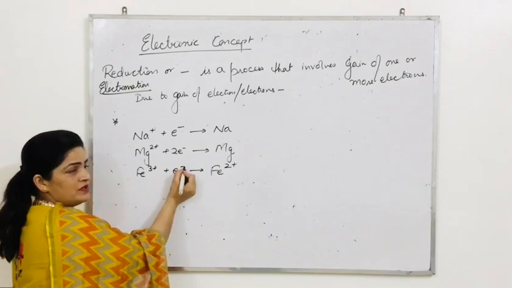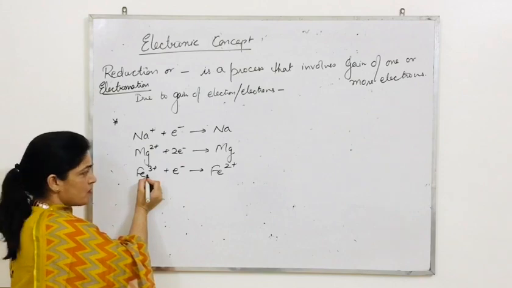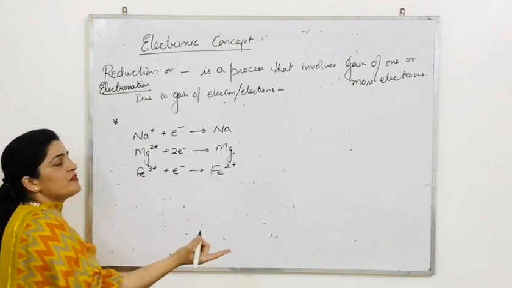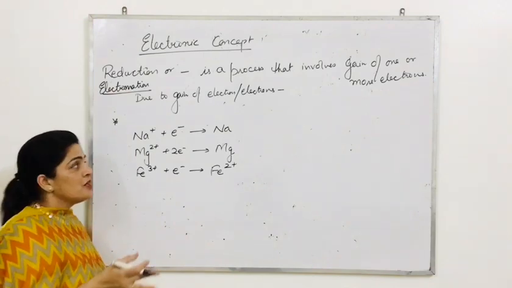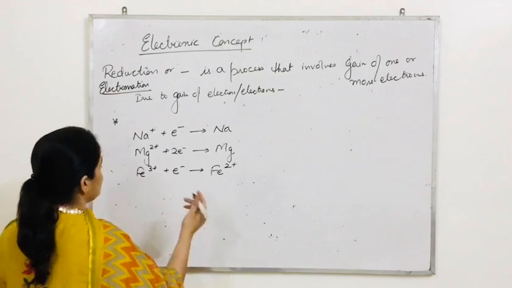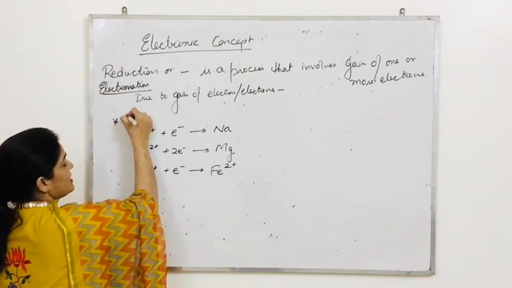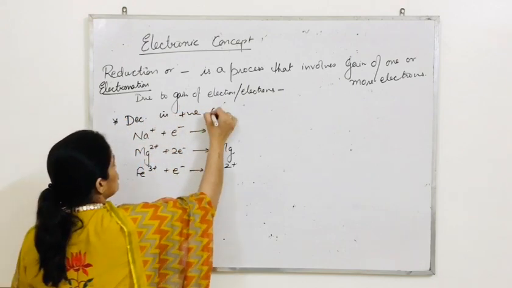One negative electron is going to neutralize one positive charge on this iron. So we are left with only two positive charge. So due to the gain of electron, you can easily see there is a decrease in positive charge.